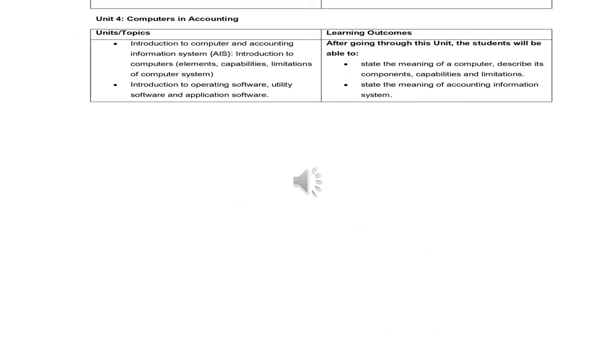Now finally the last unit of accounting, that is computers in accounting. An introduction to computer and accounting information system. In this unit we will learn why computer is important for doing accounting and which role it can play with the help of various softwares and utility softwares and application softwares.